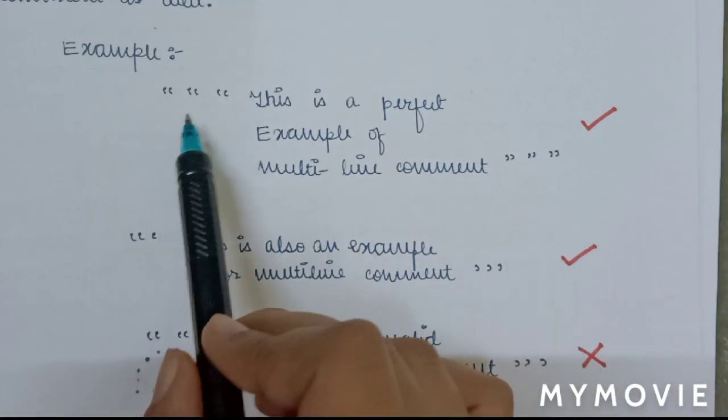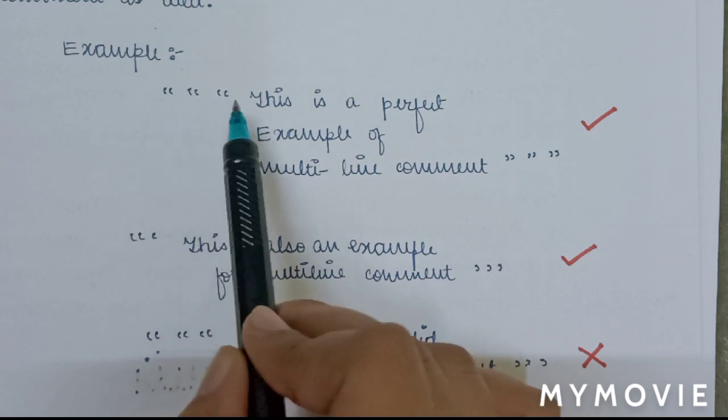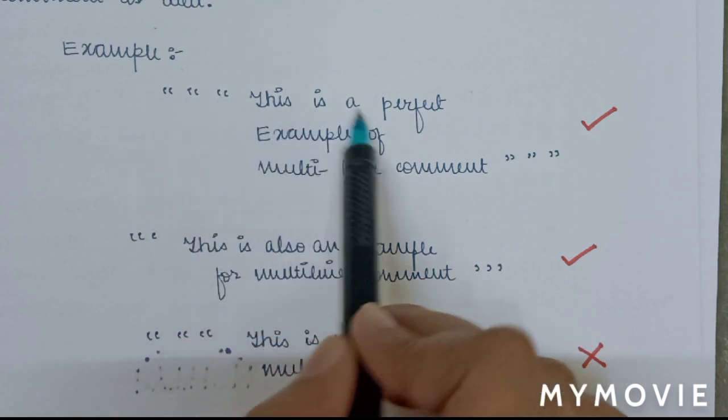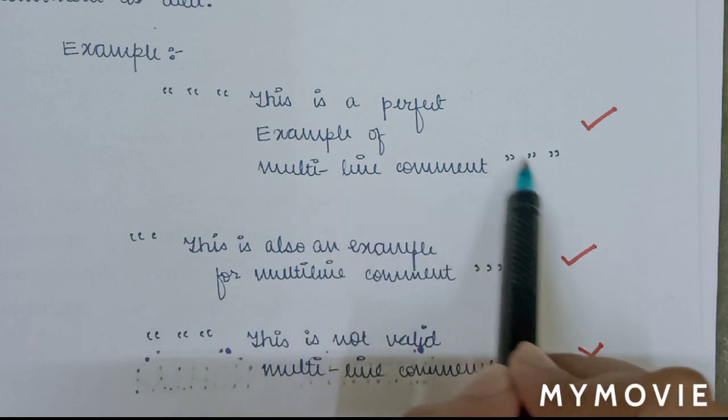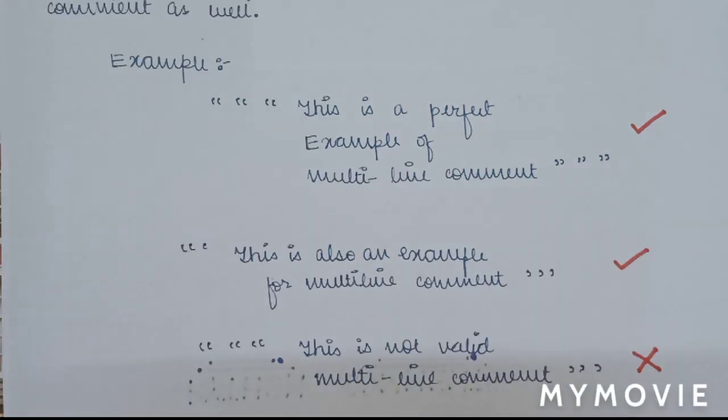The first example uses double quotes. I have started using this, then this is a perfect example of a multi-line comment, and I have closed the triple quotes. The second example which I have written is using single quotes. We can use single quotes like this. And the third example is where I have used double quotes as well as single quotes. So in Python we can comment using double quotes, this is right, this is correct. We can use single quotes, this is also right. But we cannot combine these two. We cannot use these two together. So this last example is the wrong one.